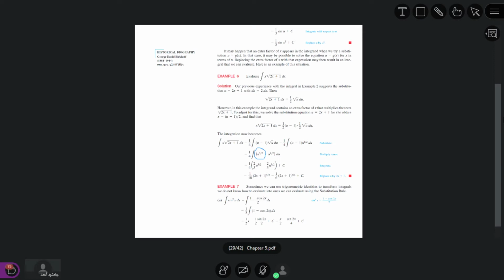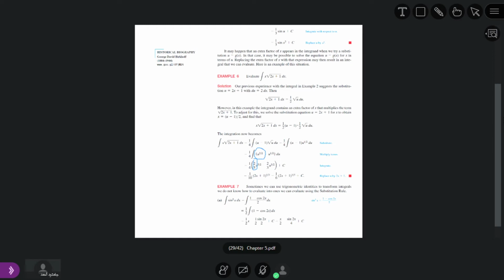Yes, u power 5 by 2 divided by 5 by 2. The 5 by 2 which is in the denominator becomes 2 by 5. So u power 5 by 2 divided by 5 by 2 becomes 2 by 5 u power 5 by 2.